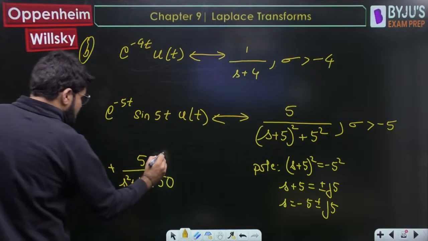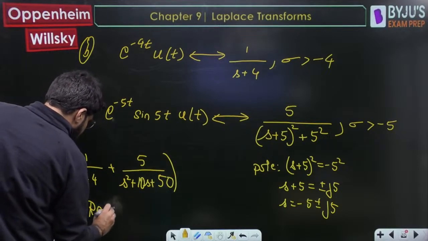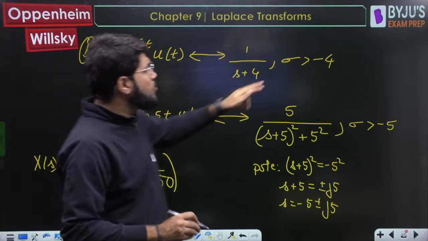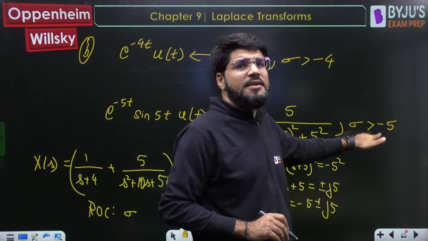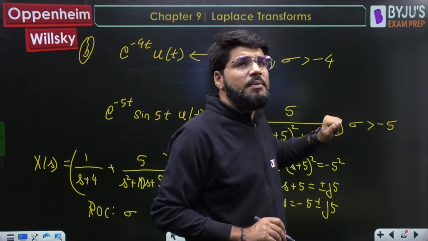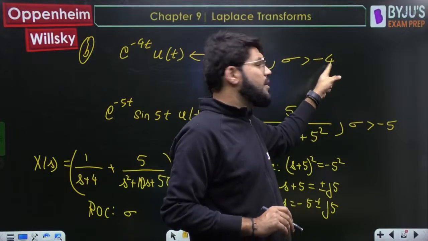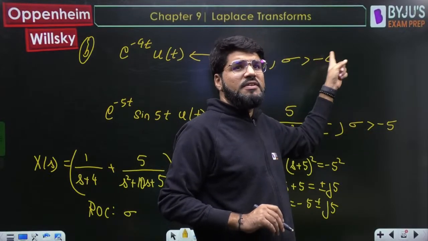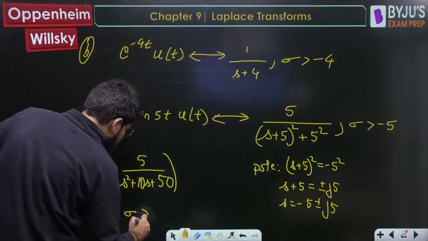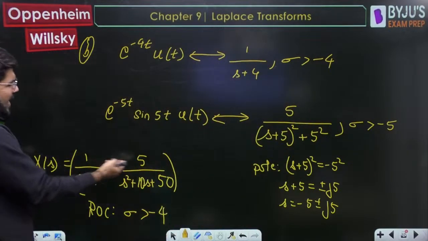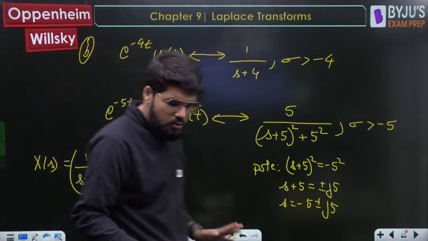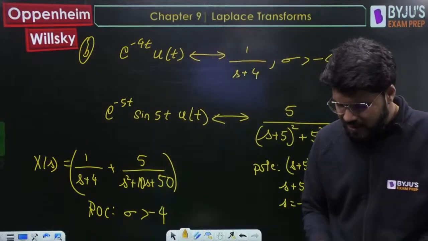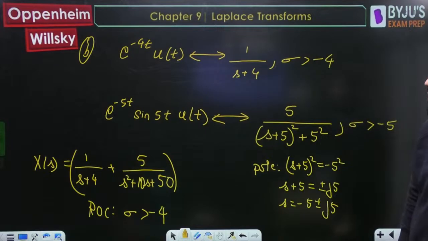And what is the combined ROC? Now you have two ROCs, sigma greater than -4 and sigma greater than -5. You have to take the intersection of them. So sigma greater than the greatest number. Out of -4 and -5, the bigger number is -4. So the ROC will be sigma greater than -4. Now you can add and simplify the expression. How to deal with that, I have completely given to you. Okay, so this is complete.